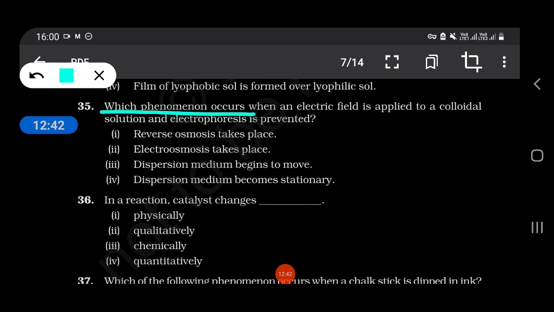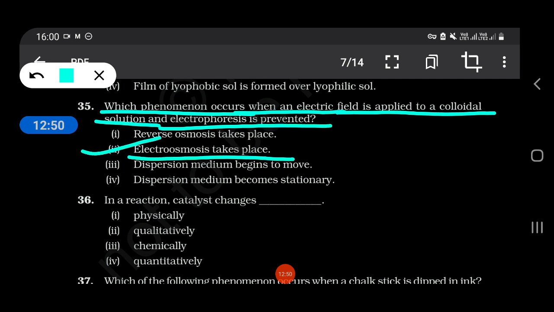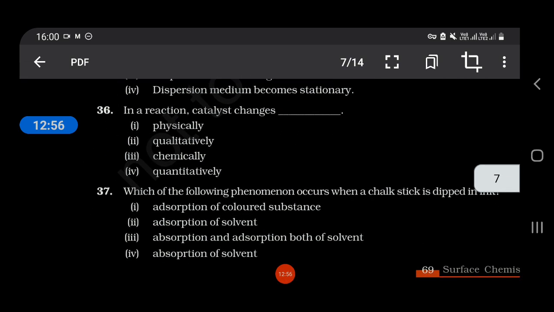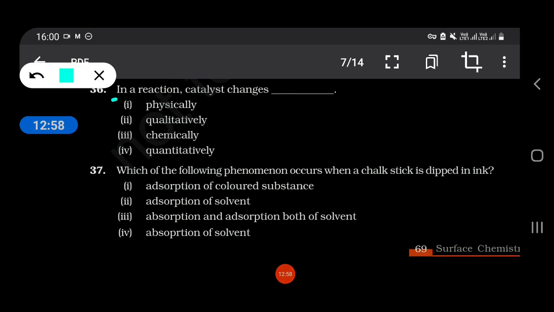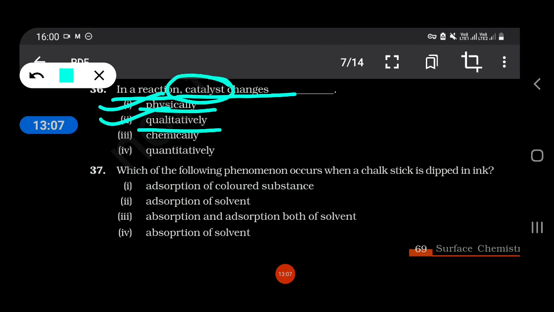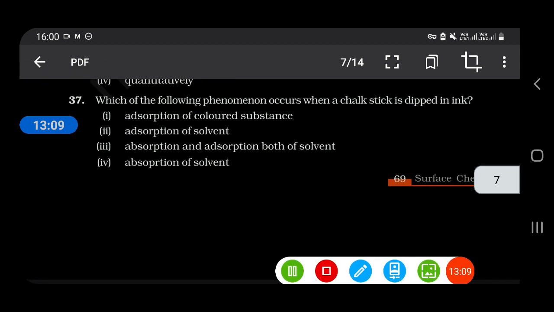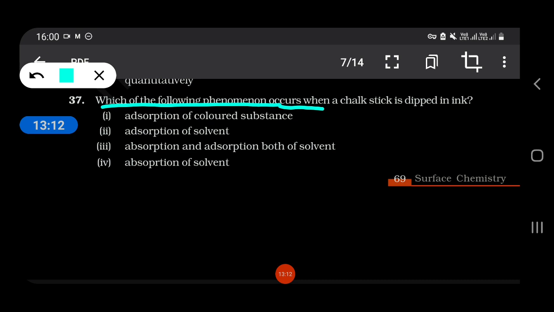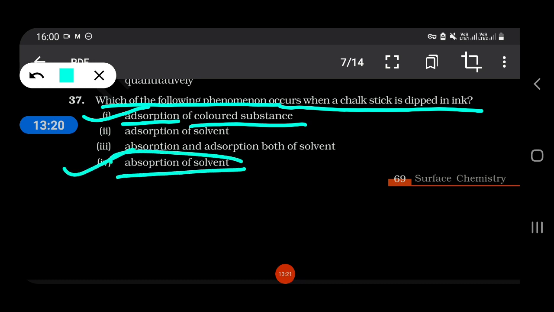Which of the following phenomena occurs when an electric field is applied to a colloidal solution and electrophoresis is prevented? Electroosmosis takes place and dispersion medium begins to move. In a reaction, catalyst changes physically but not qualitatively. Which of the following phenomena occurs when a chalk stick is dipped in ink? Adsorption of colored substance and absorption of solvent.